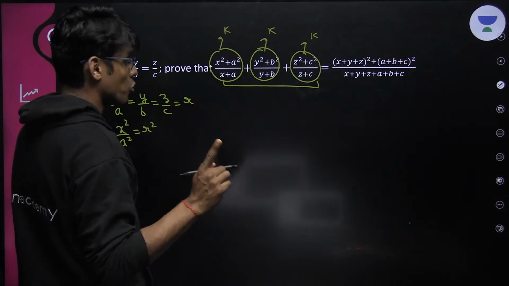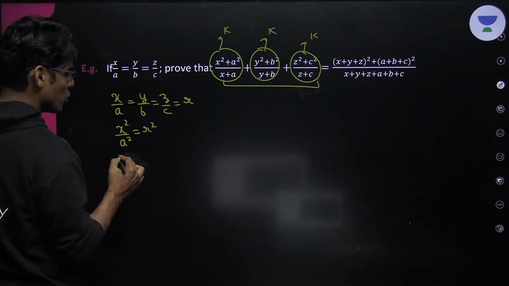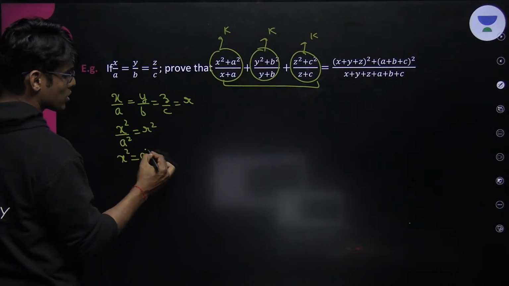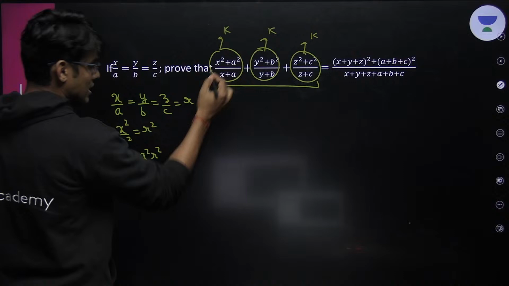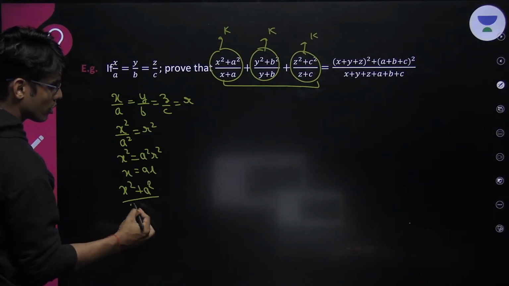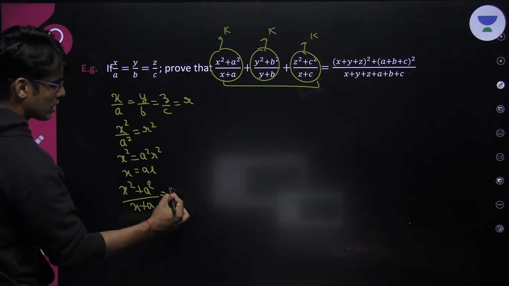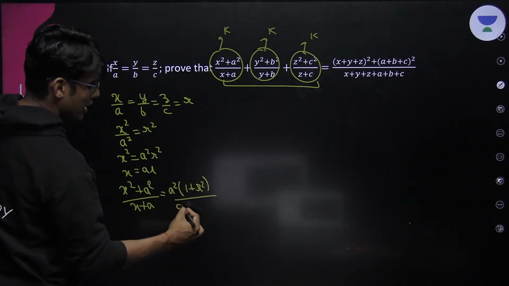Now see here, please look at it very carefully. I will put x square as a square r square and x as ar. So this expression reduces to a square times 1 plus r square upon a times 1 plus r.